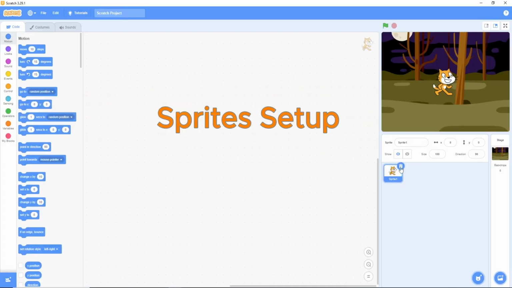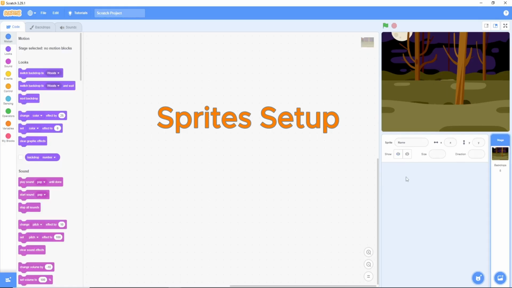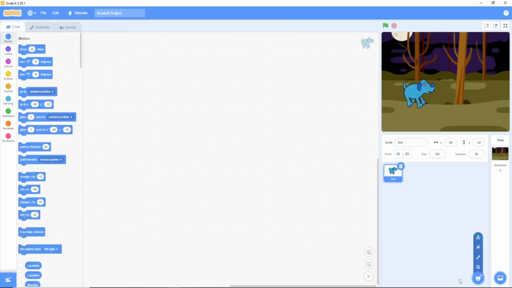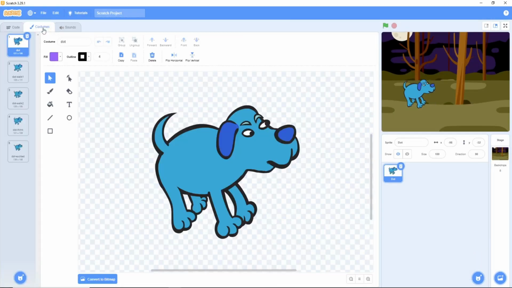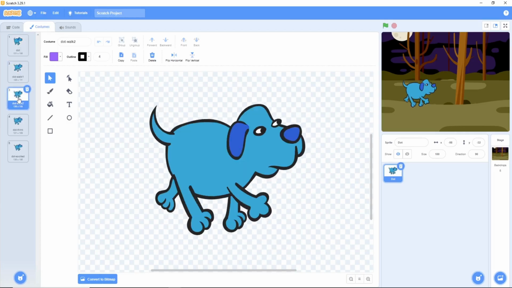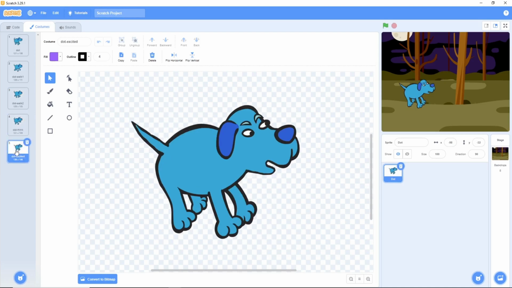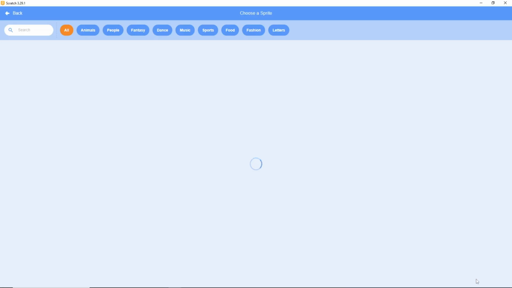Sprite setup. Let's delete the cat sprite from the stage, and then add these sprites. 1. The dog. Choose the Dog 2 sprite and rename it Dot. Don't forget to use the skills we learned in Level 1 to get its 5 costumes ready. The starting look. Walk 1 and Walk 2 for the walking animation. Think for thinking, and excited for talking excitedly and wagging its tail.